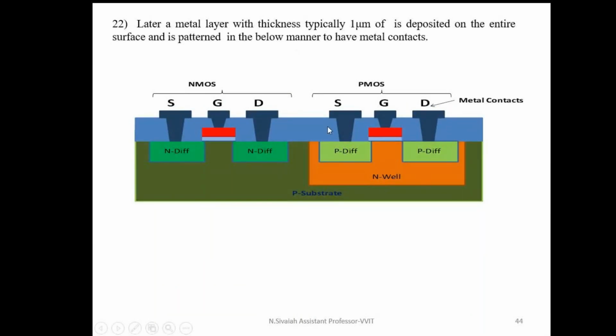In N-well, I can form a PMOS transistor. In the remaining area, I can form an NMOS transistor. Similarly, I'm going to fabricate a CMOS transistor by using P-well. The modification is what? I'm going to use an N substrate. Here I can form a PMOS transistor. In P-well, I can form an NMOS transistor. The entire process is the same only.